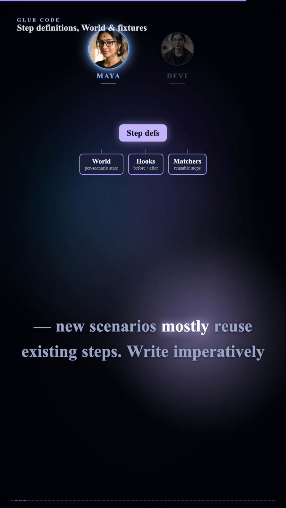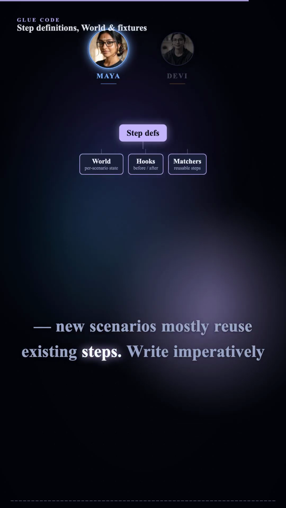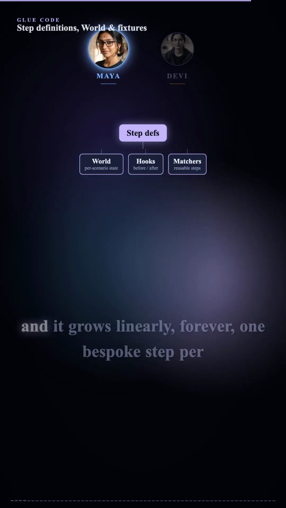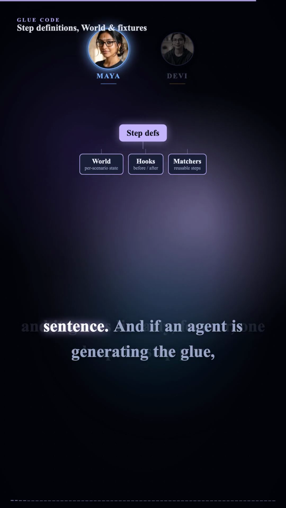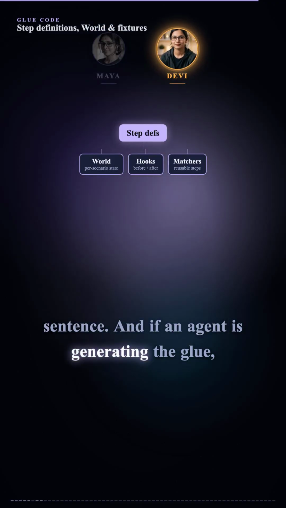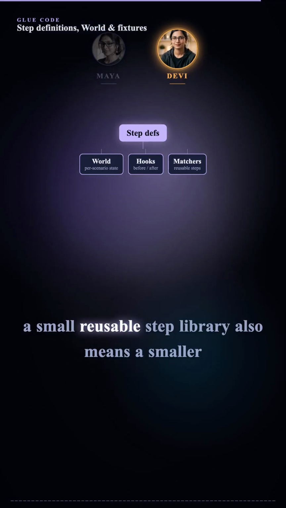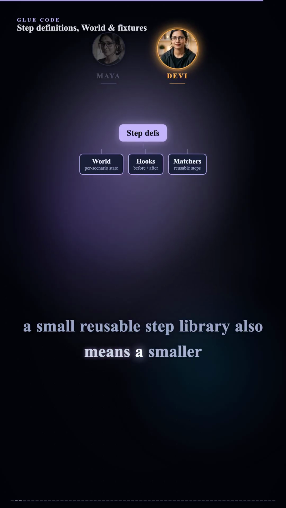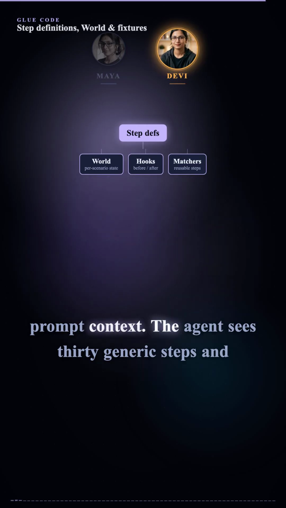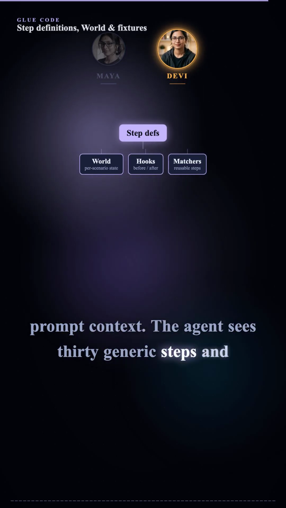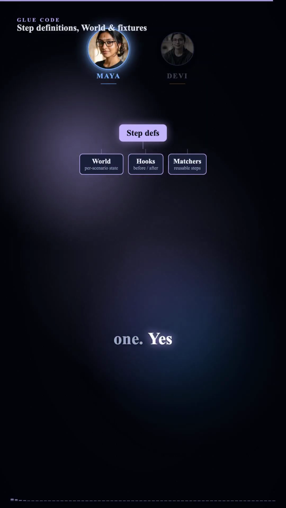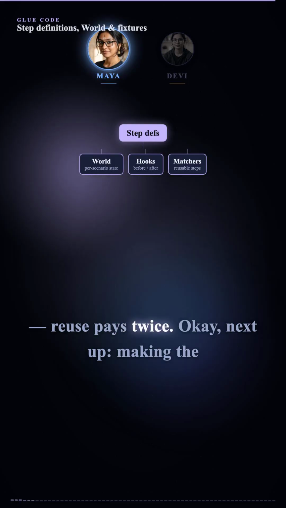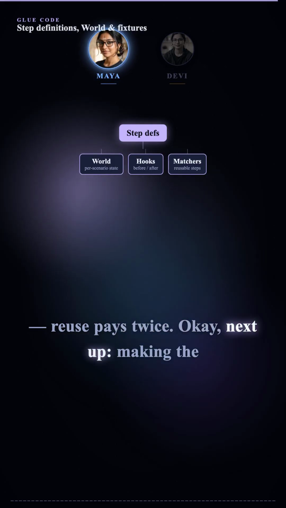New scenarios mostly reuse existing steps. Write imperatively, and it grows linearly, forever. One bespoke step per sentence. And if an agent is generating the glue, a small reusable step library also means a smaller prompt context. The agent sees 30 generic steps and composes, instead of inventing step 401. Yes, reuse pays twice.